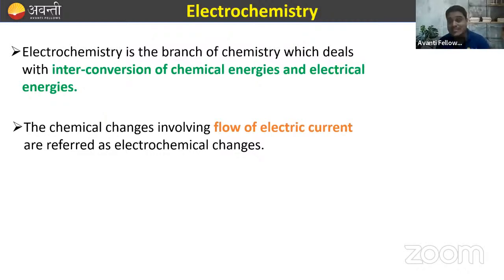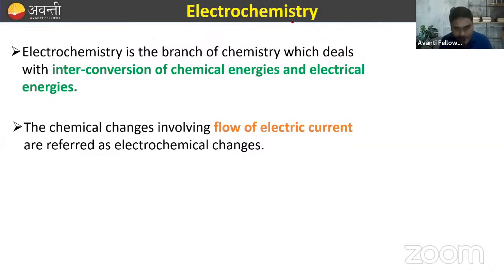So this chapter is very important, that is electrochemistry. In this chapter, we are going to study how chemical energy is converted into electrical energy and how this electrical energy is converted back to chemical energy, and the chemical change involving the flow of electric current, right?